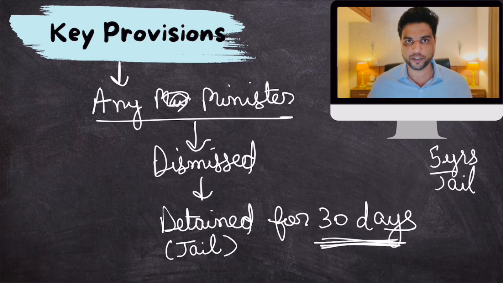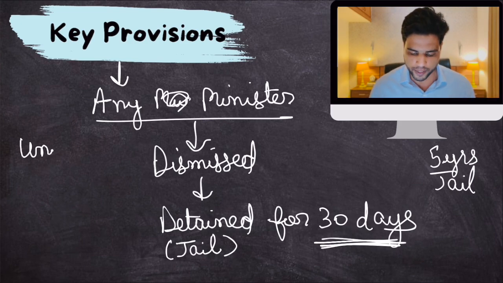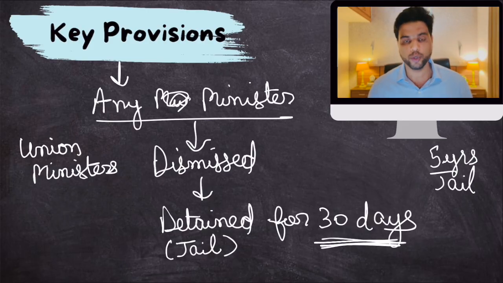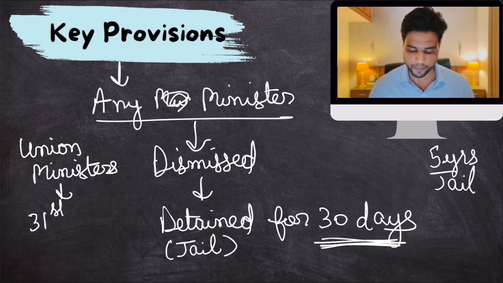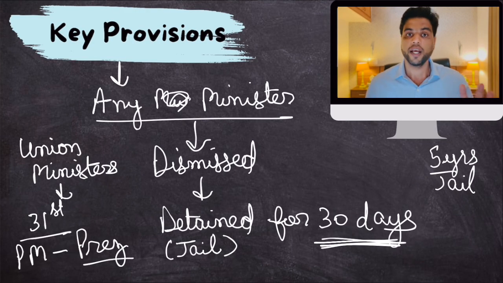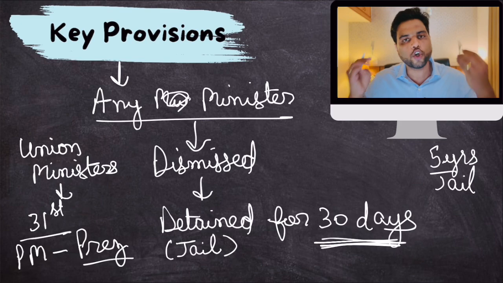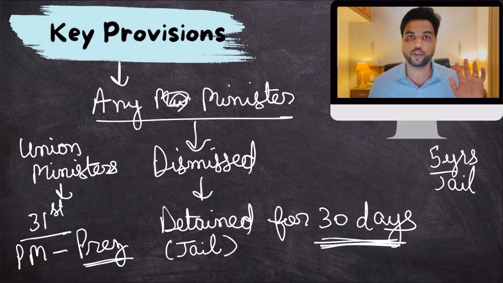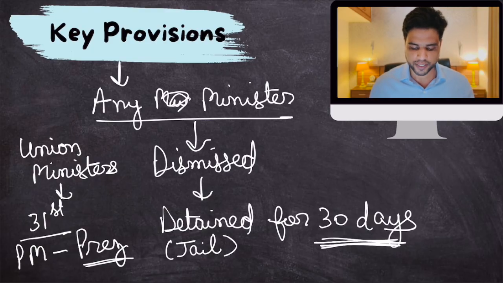Now, what is the procedure for dismissal? If we are talking about union ministers, remember this: on the 31st day, the prime minister shall advise the president to dismiss this minister, and the president shall dismiss this minister. If the prime minister is biased towards his minister and doesn't advise the president to dismiss this minister, the minister will be dismissed automatically. The president has to do it. It is his constitutional duty. Clear?